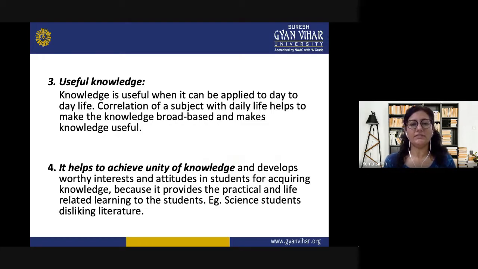For example, the students of particular subjects do not like other subjects. Some students like science subjects and they dislike the literature part or the language part. We can see this in our higher education system also, that after going through the specific knowledge of the subjects at school level, when they reach the higher level, they do not have any connection with the earlier previous knowledge. They don't know the general knowledge areas.